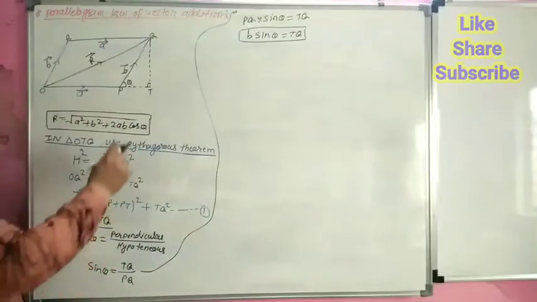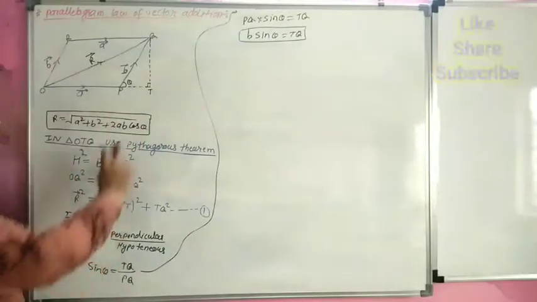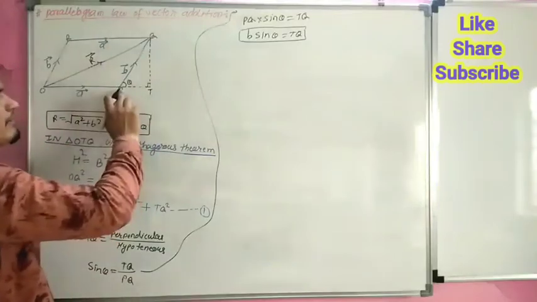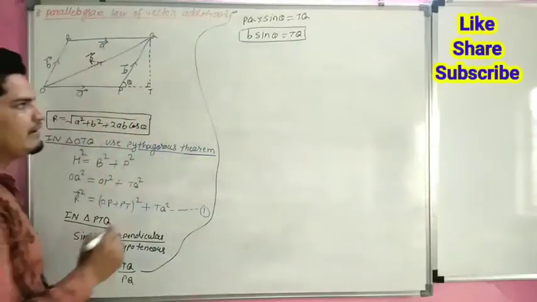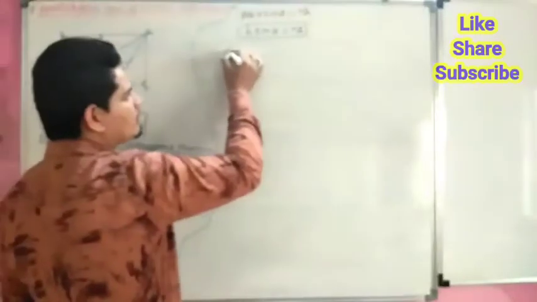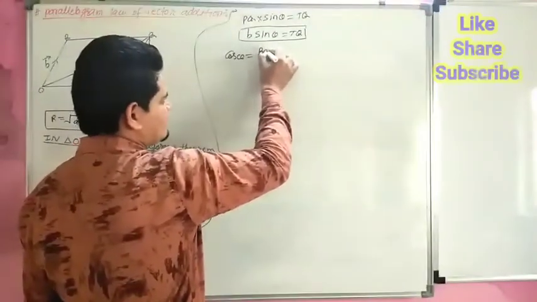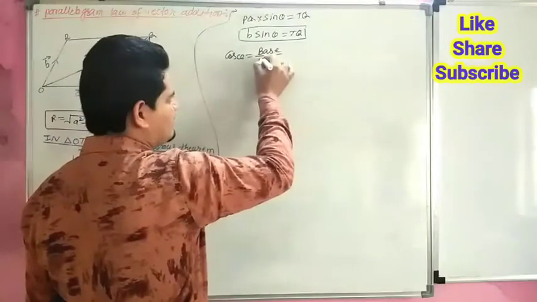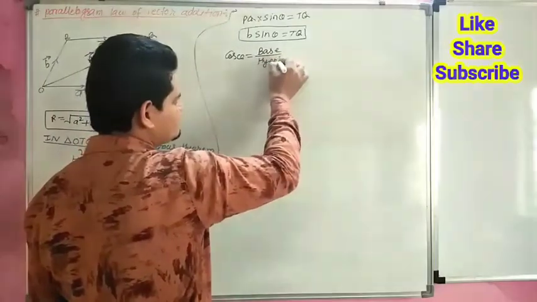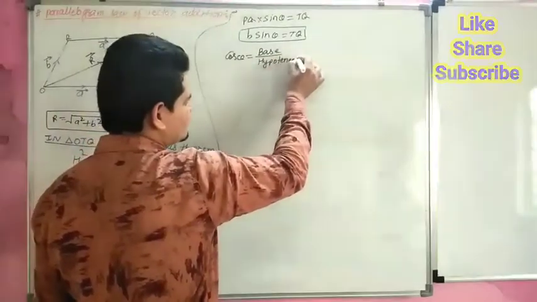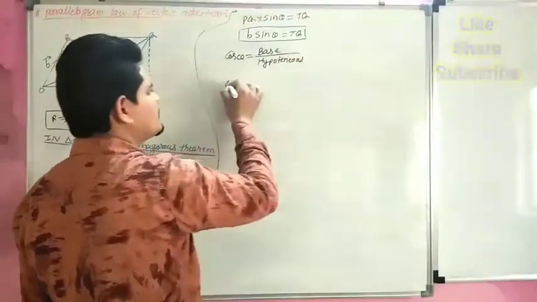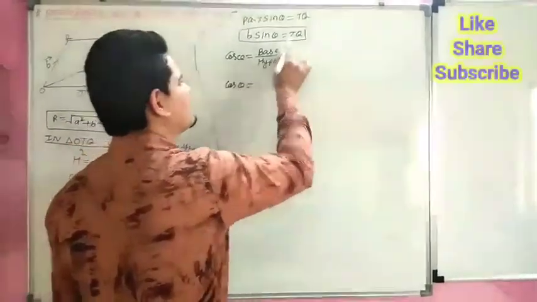Now we have to calculate PT. So again we are using trigonometry. Cos theta is equal to base upon hypotenuse.